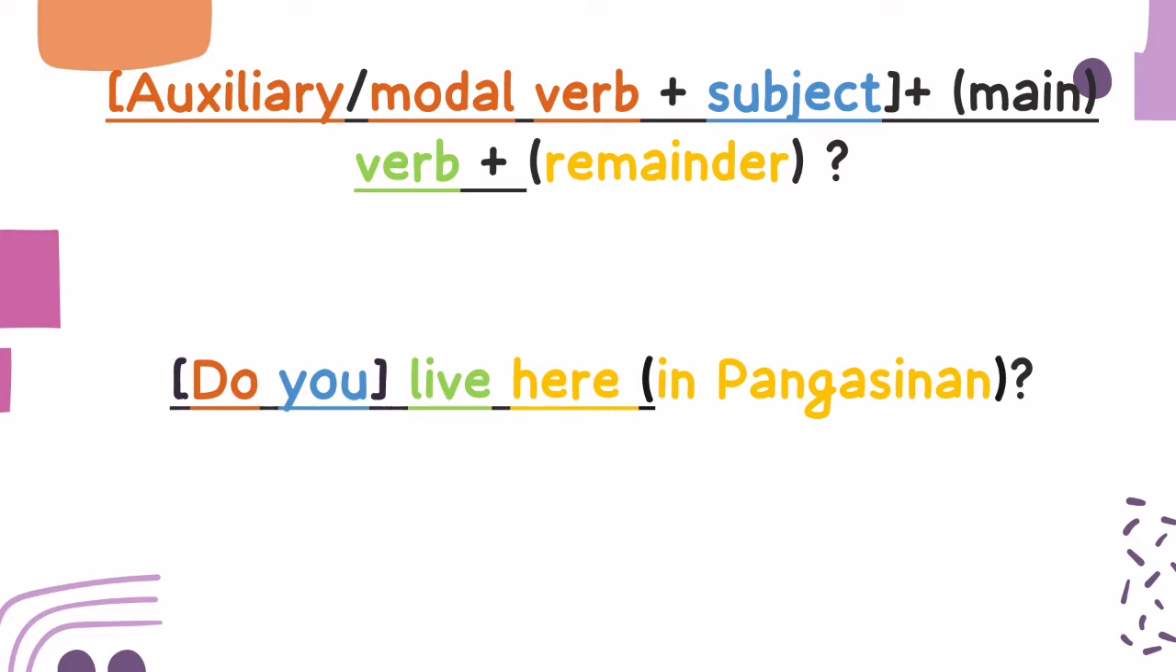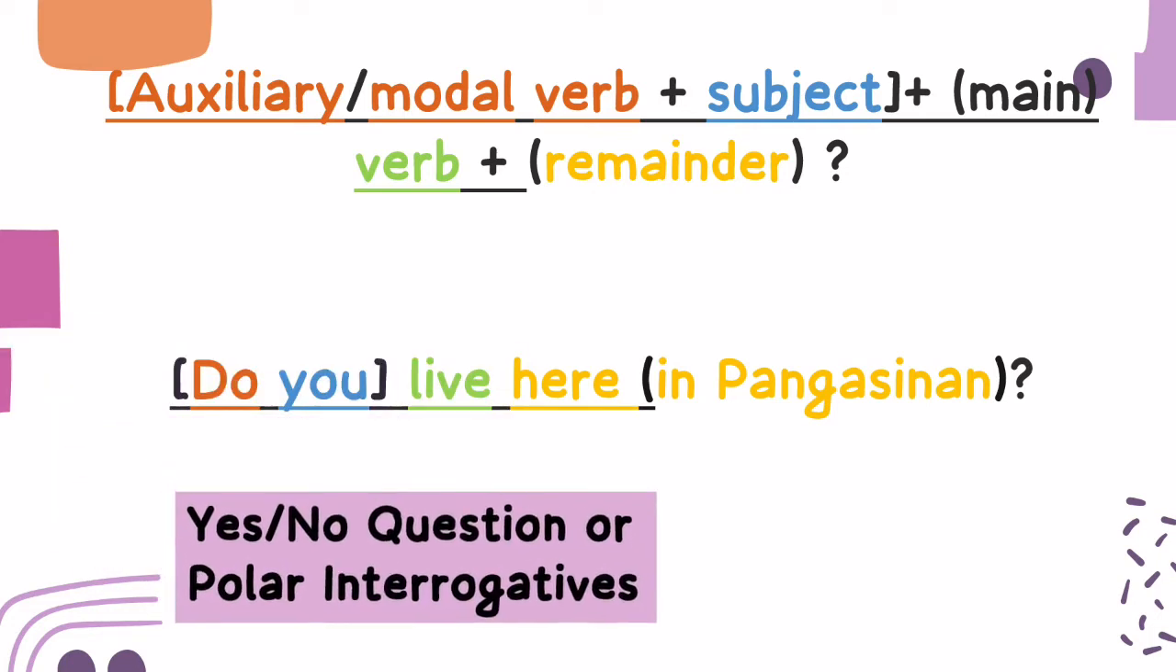Here, it includes the word that indicates what the speaker wants to know, such as do you, are you, did you, can you, have you, and so on. And since the interrogative word is eliminated, the phrase do you is the word that stands for interrogation for the responder to just say yes or no. And the dependent clause in Pangasinan is labeled as optional, as the statement, you live here, can make sense on its own. This is an example of polar interrogatives or yes-no question.